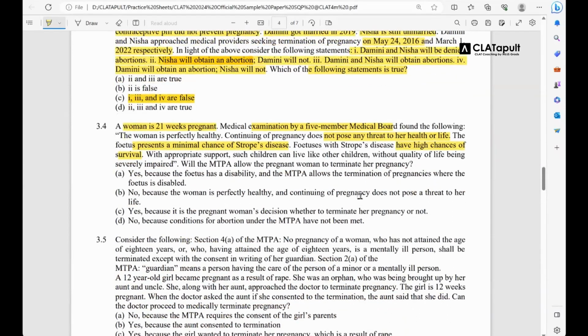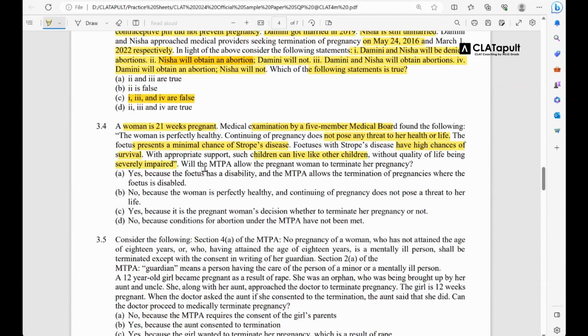With appropriate support, such a child can live like other children without quality of life being severely impaired. So there is no substantial risk in their life. You understand? This is giving you the complete answer.